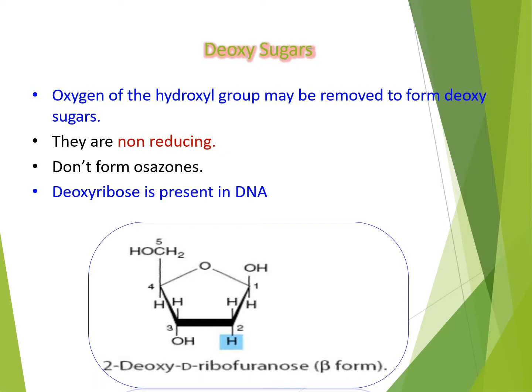And you know well about deoxy sugars, that is deoxyribose, which is present in our DNA molecule. And here you can see one of the deoxy sugar structures, that is deoxy D-ribofuranose. It is in beta form.